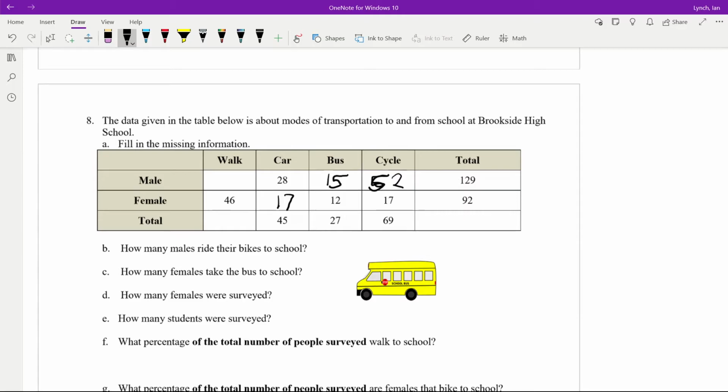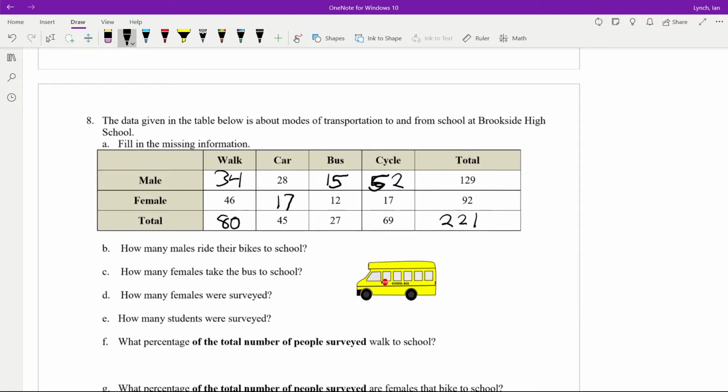So now we can see we can add the 28 plus the 15 plus the 52 and subtract that from 129. That gives us 95, right? 28 plus 52 is 80, plus 15 is 95, yep. 129 minus 95, that's 34, which means the number who walk is 34 plus 46, which is 80. Add up these totals here, and we're going to get 221 students total.